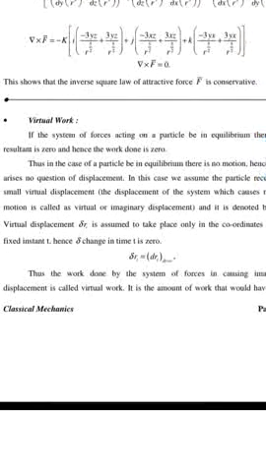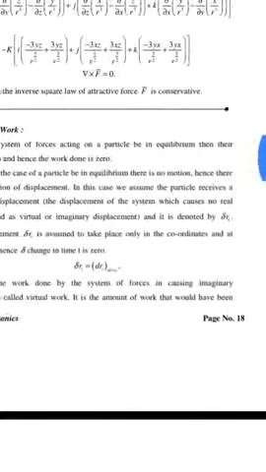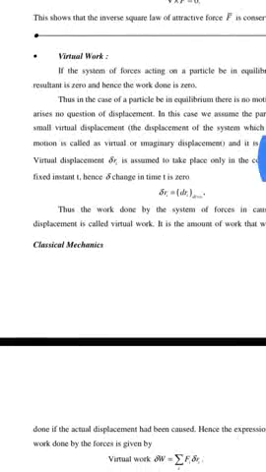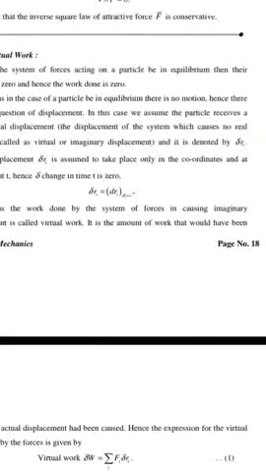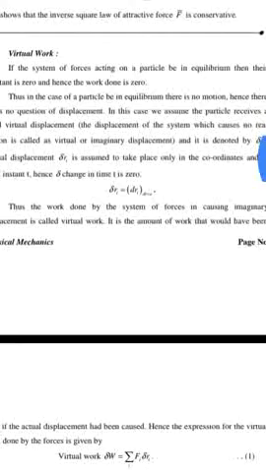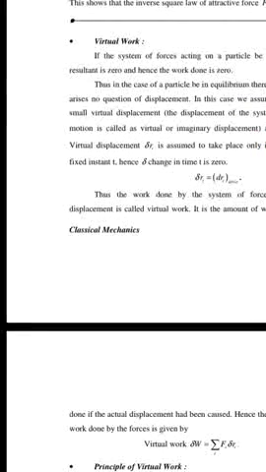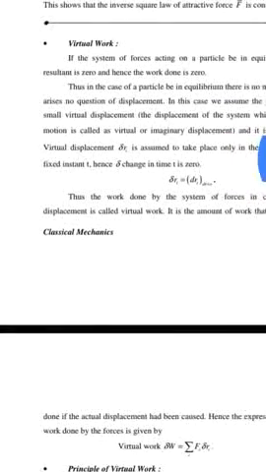Next point, virtual work. If the system of forces acting on a particle is in equilibrium, then the resultant is 0 and hence the work done is 0. Thus, in the case of a particle in equilibrium, there is no motion, hence there arises no question of displacement.